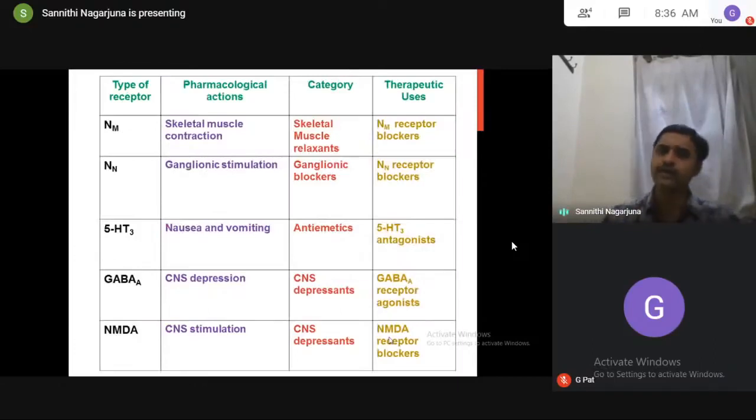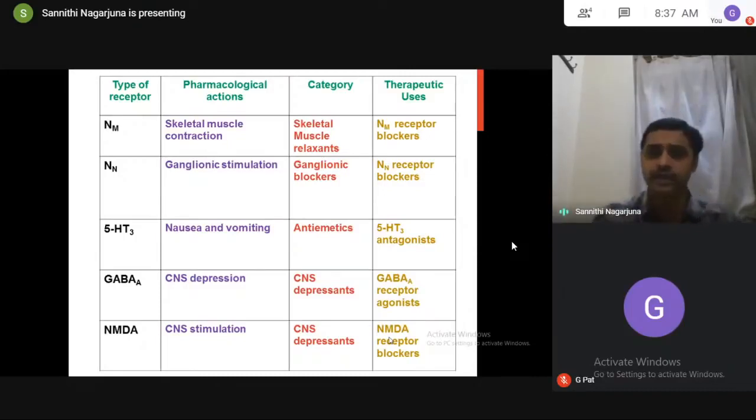Based on this, can you develop the drugs and the mechanisms? I already told you that every drug in pharmacology is of two types, either agonist or antagonist. An agonist produces actions similar to the ligand. An antagonist will stop the actions of the ligand. An antagonist is otherwise called a blocker.